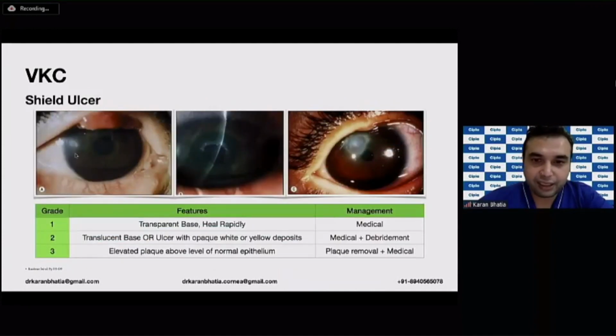The shield ulcer has been graded into 3 types. The first type is the transparent base, which heals rapidly and is resolved by medical management. The second type is a translucent base, or an ulcer with opaque white or yellow deposits, and it requires medical management as well as debridement. The third variety is the elevated plaque above the normal epithelium, and this has to be removed, or a superficial keratectomy has to be done along with the medical management.